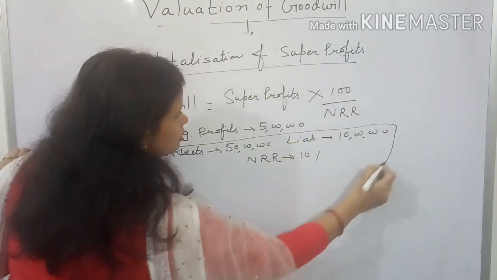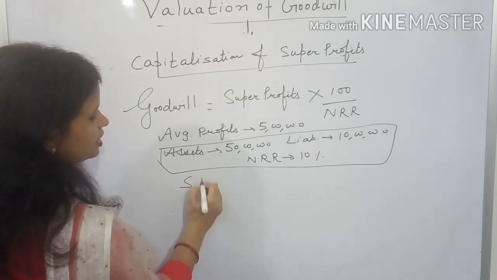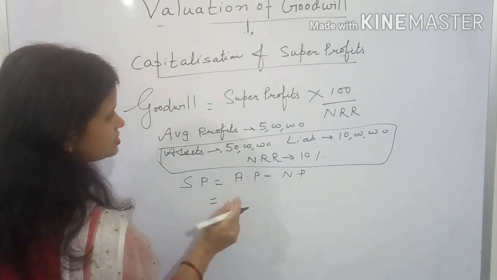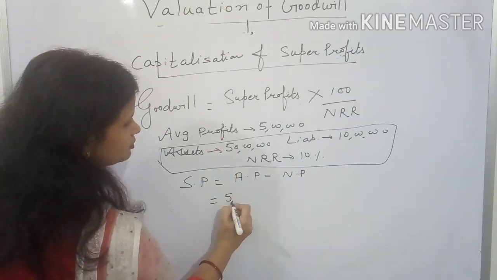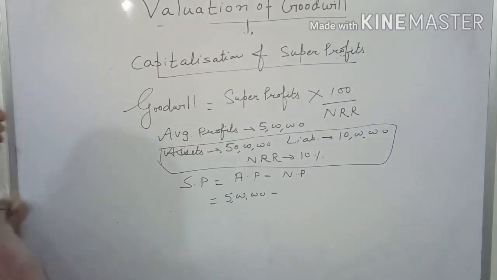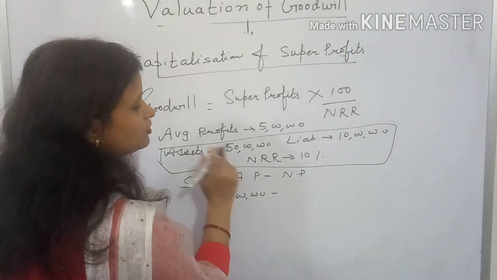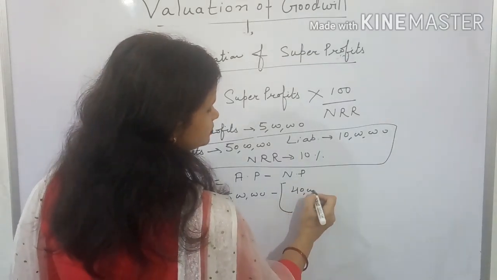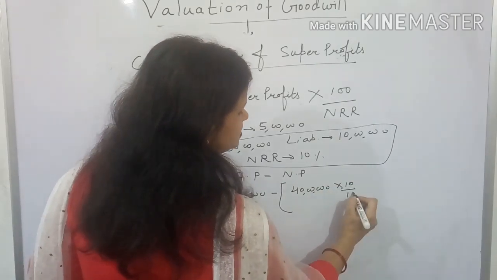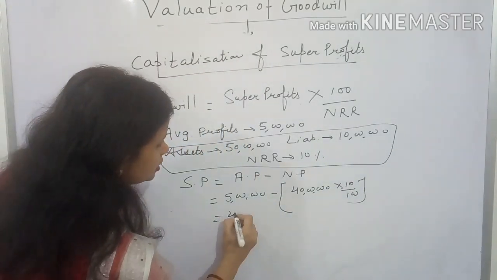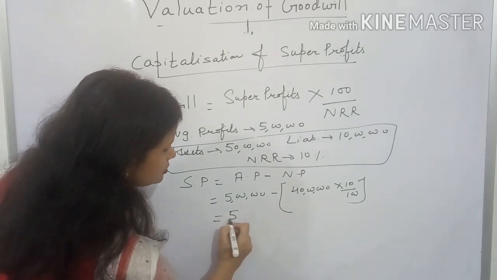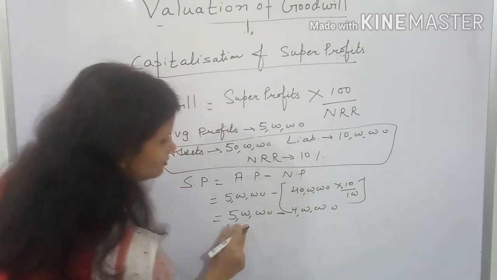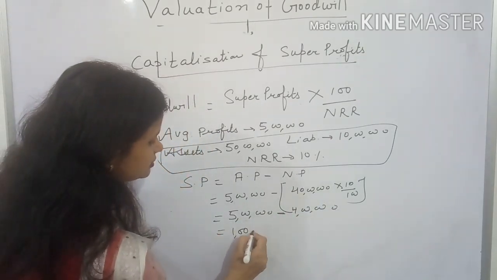How to calculate super profits? Formula for super profit is average profit minus normal profit. Average profit is given to you in the question, 5 lakh. And what about normal profit? That you can calculate with the help of capital employed, 40 lakhs, and the normal rate of return, 10%. So here your super profits will be 5 lakh minus 4 lakh, it will be 1 lakh.